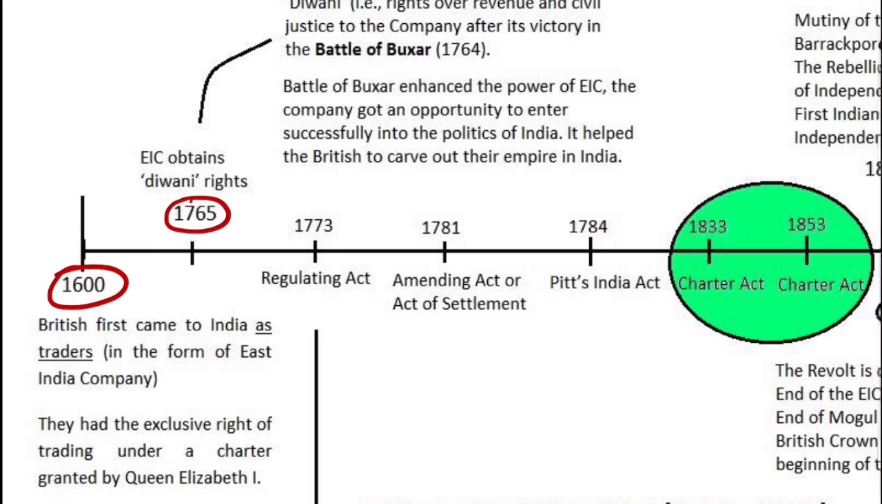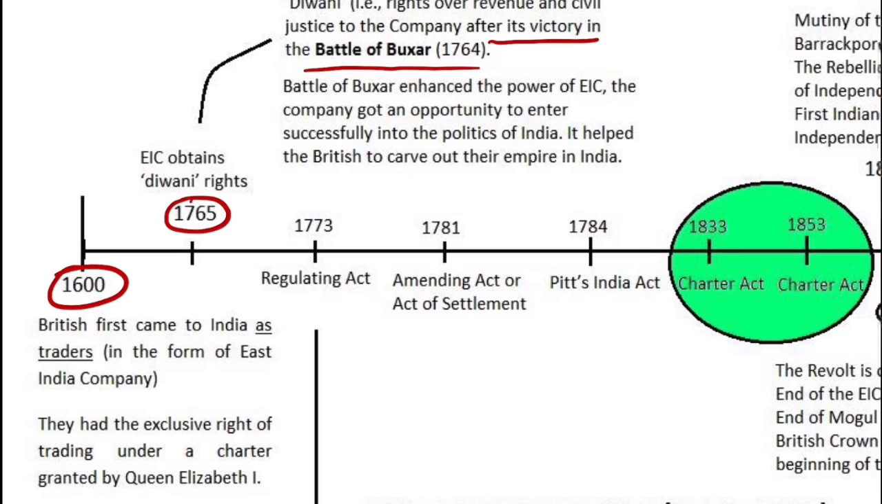So here we have some prelims facts. So who granted this Diwani rights to the East India Company? It was Mughal Emperor Shah Alam II. So Mughal Emperor Shah Alam II granted this Diwani rights, that is rights over revenue and civil justice, to the East India Company after its victory in the Battle of Buxar, that is 1764. So this Battle of Buxar is again important for prelims.